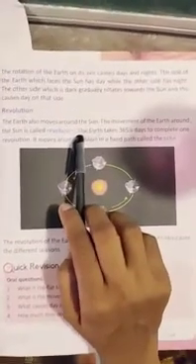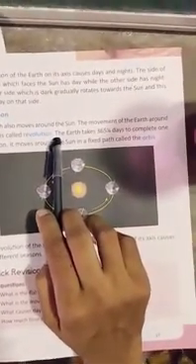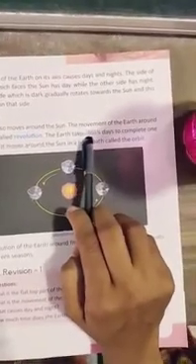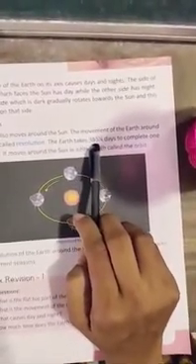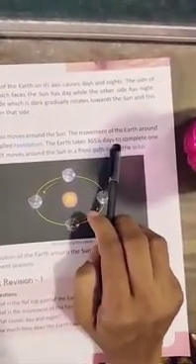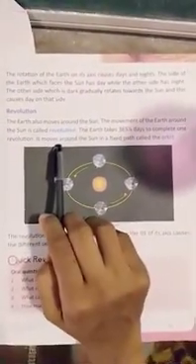The earth takes 365 days and 6 hours to complete one revolution. It moves around the sun in a fixed path called the orbit.